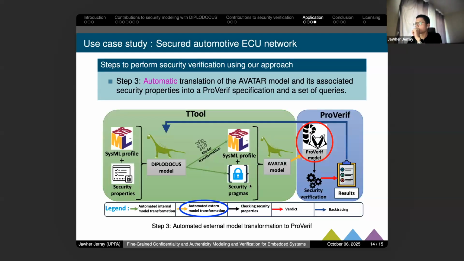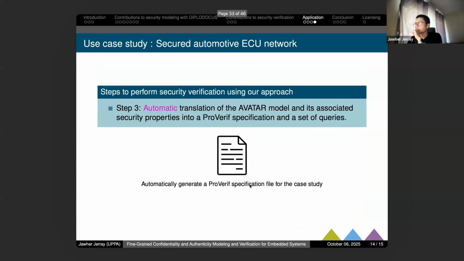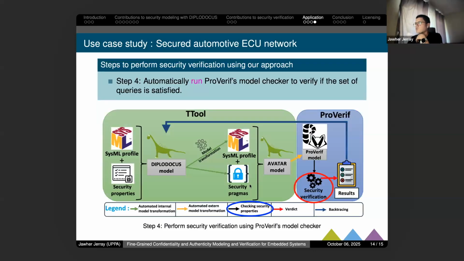Once this part is finished, then automatically these models will be transformed to ProVerif models, or ProVerif specification, also with a set of queries. So all this will be presented through a ProVerif file. This file will explain the specification of the model, and this file is generated, as I said, automatically. Once we generate the file, we will run the model checker of ProVerif that will verify whether the set of queries is verified or not.